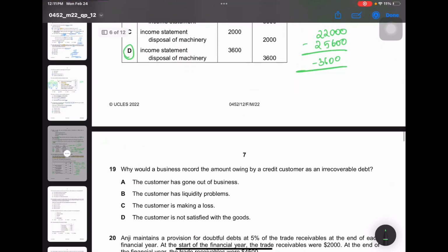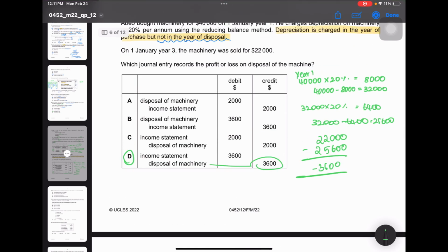So when there's a loss, disposal of machinery will be credited. When there's a profit, it will be debited. Moving on.